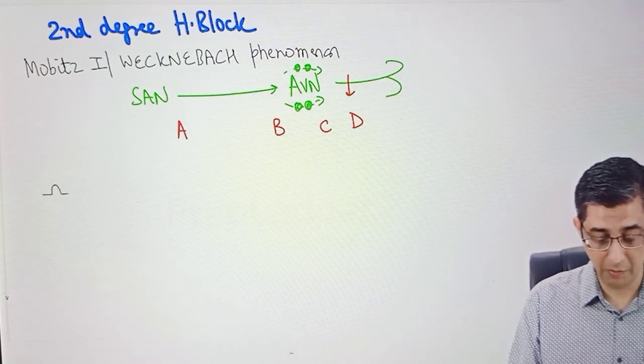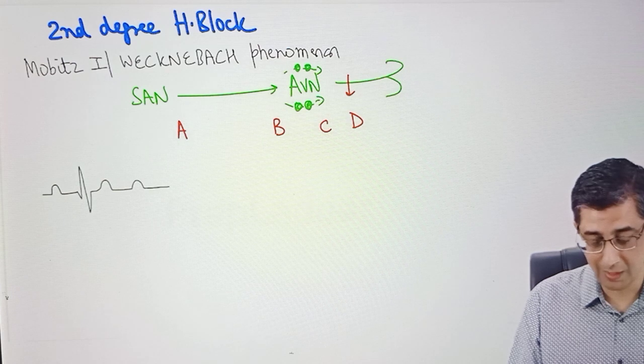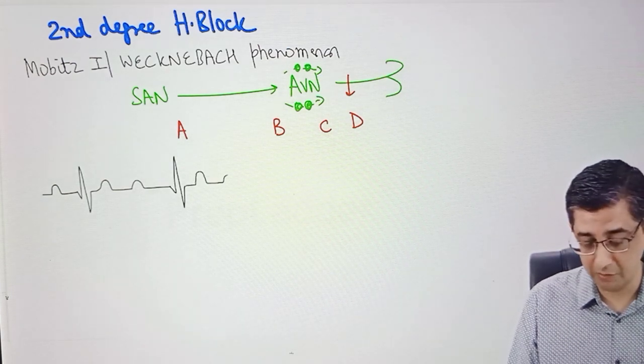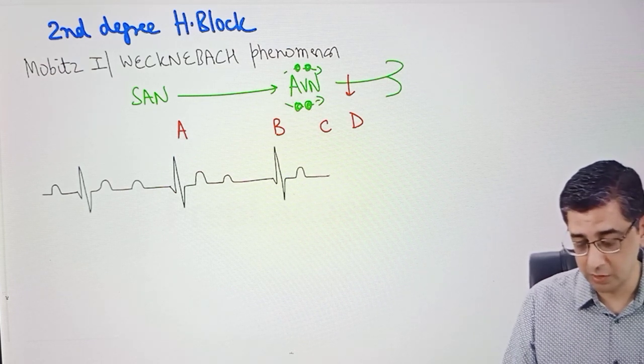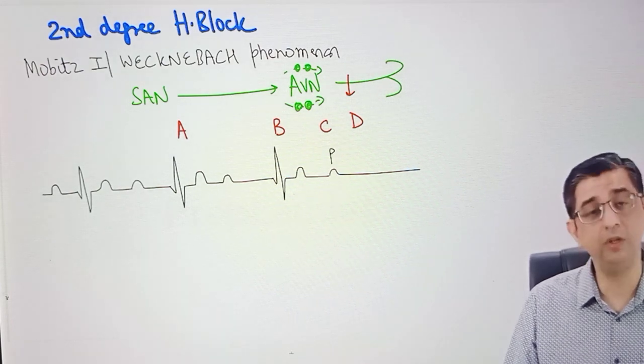When you will scan the ECG from left to right, you will notice a progressive increase in the PR interval of this patient. Please be patient while I just hand draw the same before you, because the easiest for me is to show you an ECG, but then lots of time you might miss a couple of facts. So let's just try to hand draw this so that we can get a better orientation. Whenever you will see the ECG of this person, you will always see an area where after the P wave, you will be noticing there is no QRS complex.